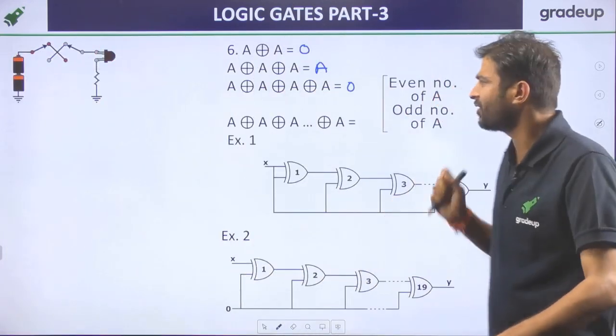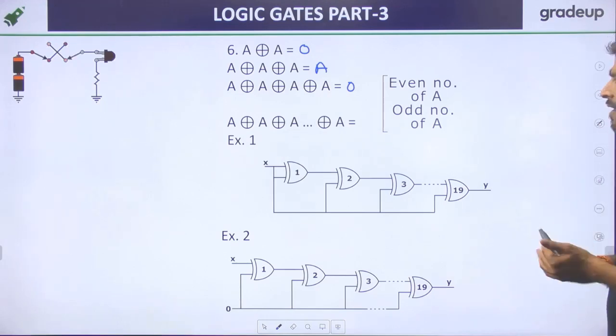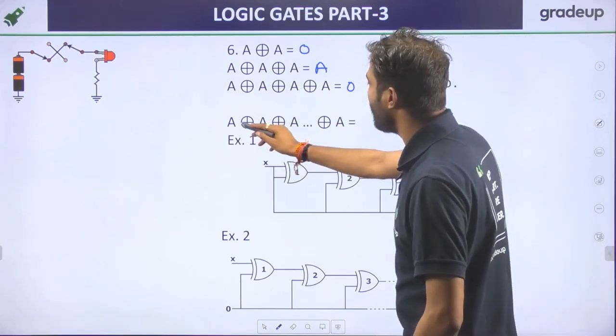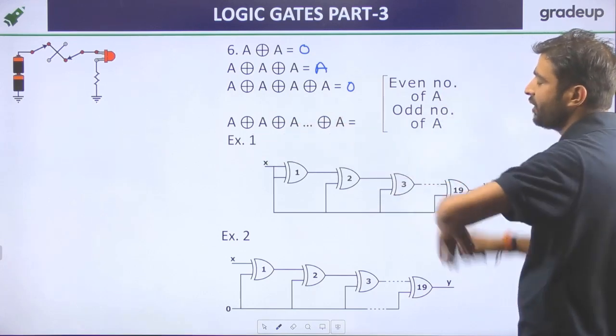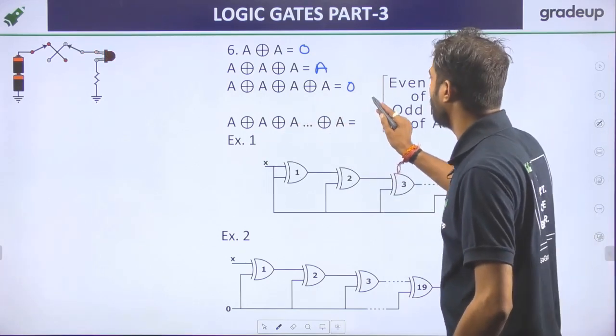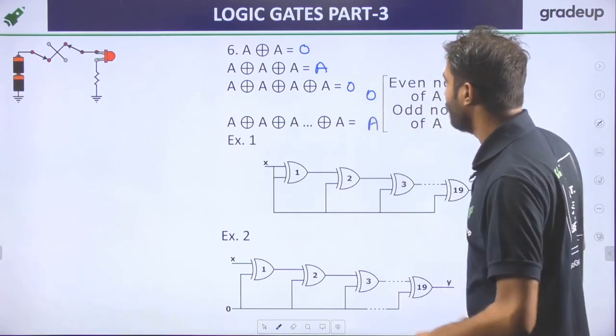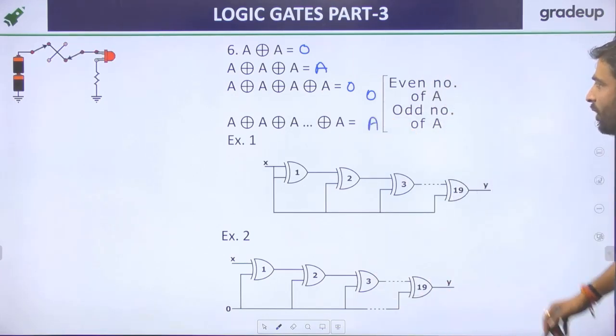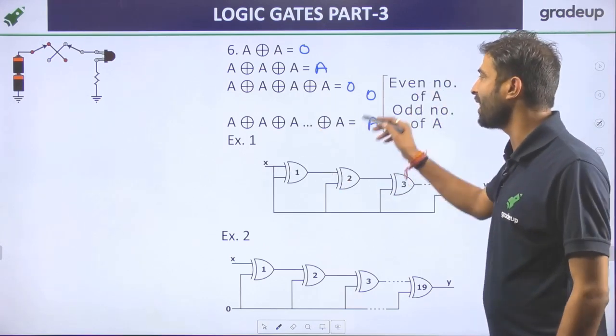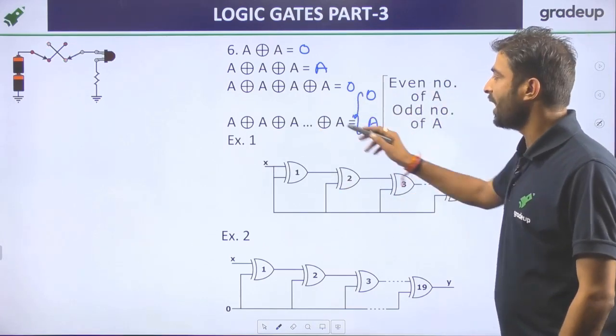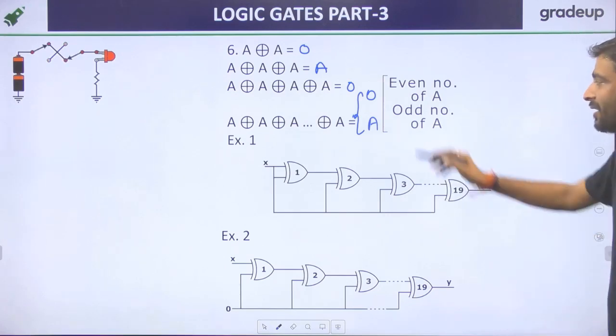Has anything clicked in your mind? कुछ भी चीजें click किया बेटा, कुछ चमका नहीं चमका? Of course चमका. So if there are lots of A's in the XOR, there will be 2 possible answers, one is 0 and the other is A. If an even number of A is present, the answer will be 0, and when an odd number of A is present, the answer will be A.